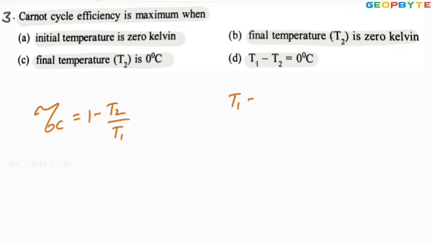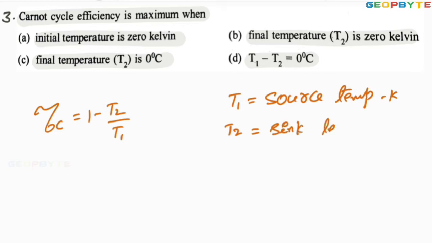Here T1 is the source temperature. Remember, it must be in Kelvin, and T2 equals sink temperature. It is also in Kelvin. Here initial temperature might mean source temperature. Final temperature is sink temperature.